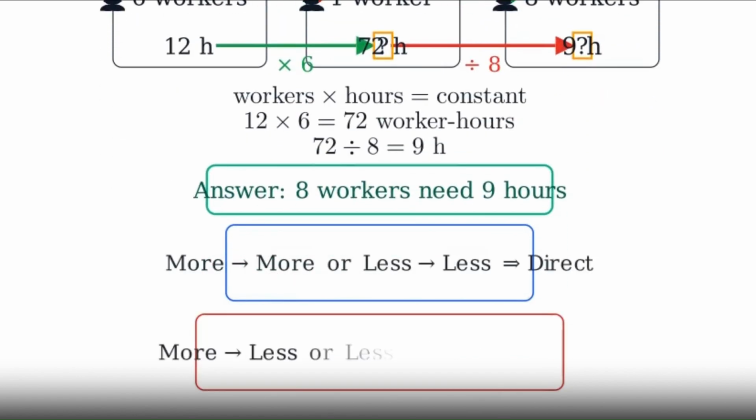How do you decide between direct and inverse? If more of one gives more of the other, that is direct proportion. Use the same operation on both lines. If more of one gives less of the other, that is inverse proportion. Operations flip between the lines.